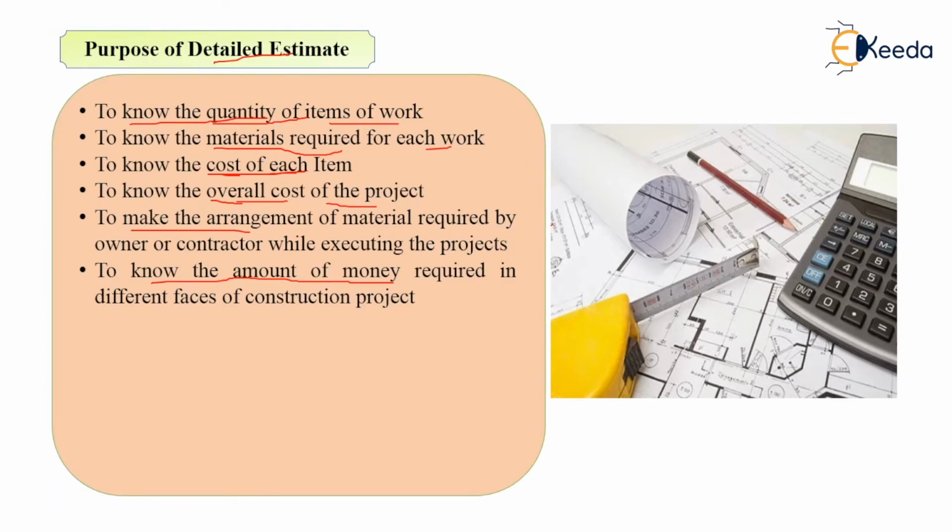So you can arrange the amount that will be required for that particular item. If you are constructing a building, you may know in advance how much amount will be needed for a particular item of work, maybe brickwork, plastering work, or any other work. So you will get the idea about the amount needed for a particular phase of construction work.